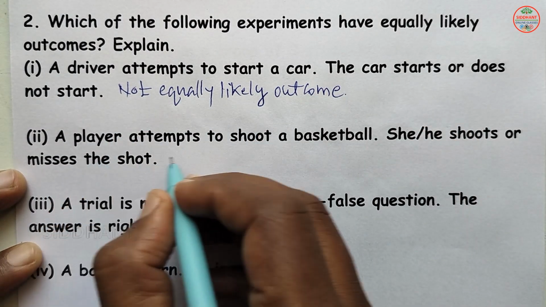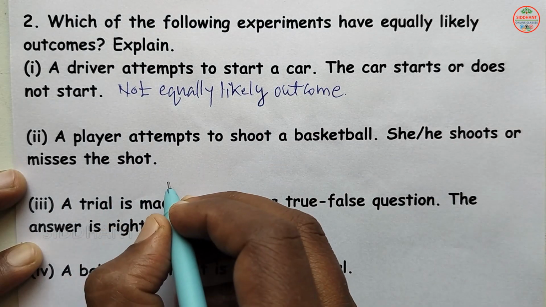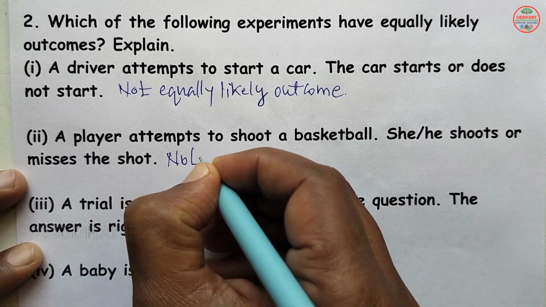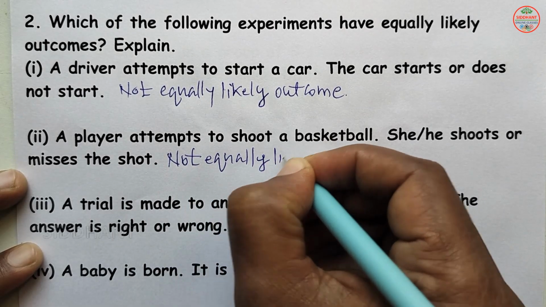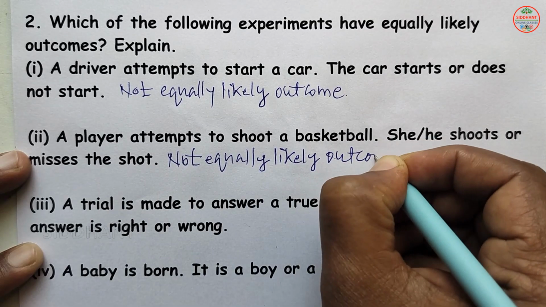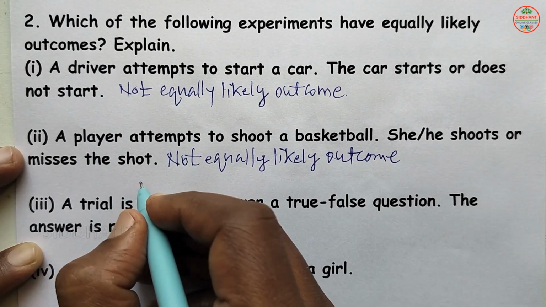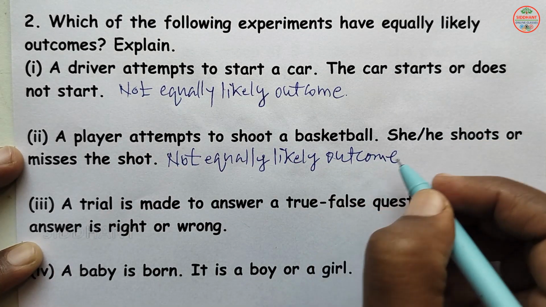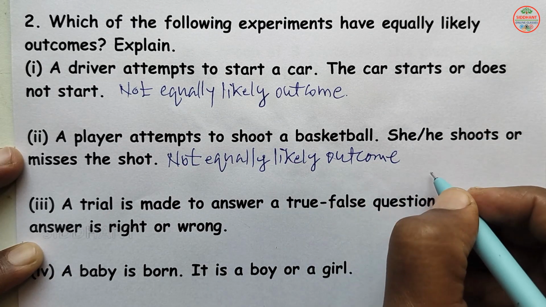Second one, a player attempts to shoot a basketball. She shoots or misses the shot. So here also the answer will be not equally likely outcome. In a sense, the shot misses or shoots, it depends upon the player's ability here. So here the chances are not 50-50. So equally likely means 50-50.